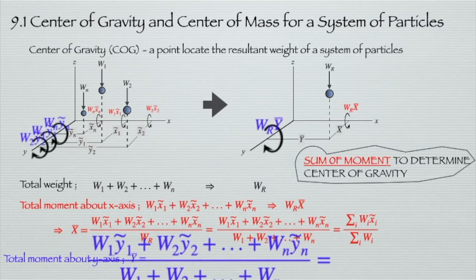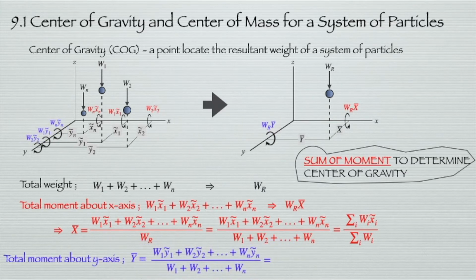Similar to x bar, y bar is also equal to the summation of Wy over the summation of W. If we are looking for z bar, the center of gravity in the z direction, we can conclude that z bar is equal to the summation of Wz over the summation of W. This is how we determine the center of gravity for a system of particles, or for a body that contains many particles.